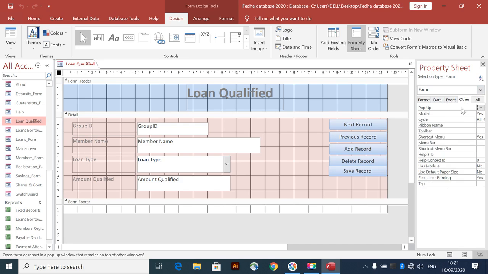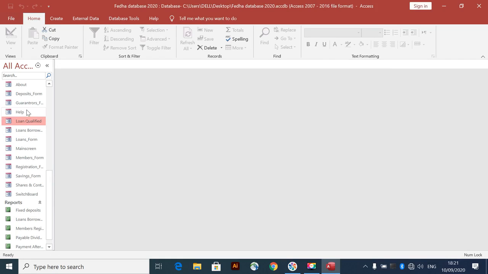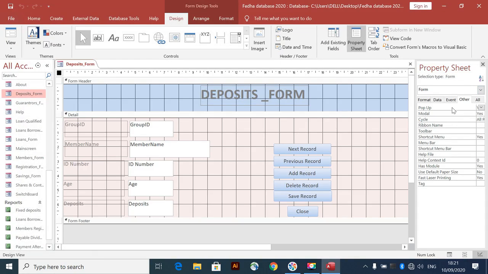to other, and then there's something hiding here. Okay, as you can see, there is yes or no. If you want this to pop up, you put yes, and then we test it. Let us save it first, then we test it. It will pop up. Let us test with it. So if you want to make this pop up, just put it yes there, save it.